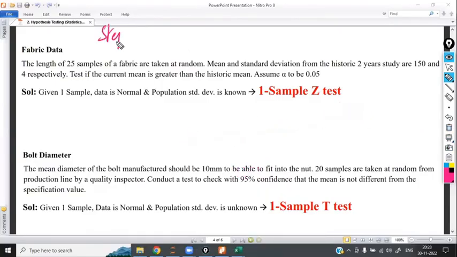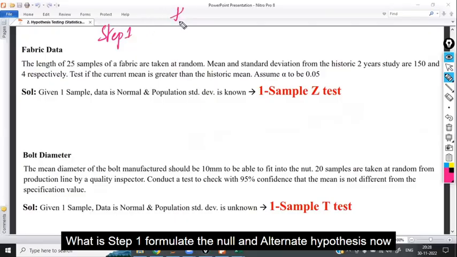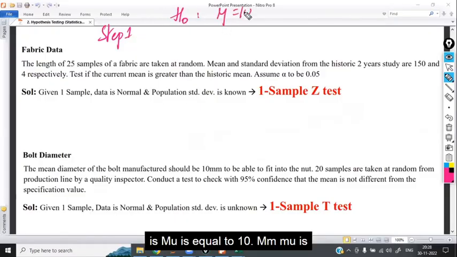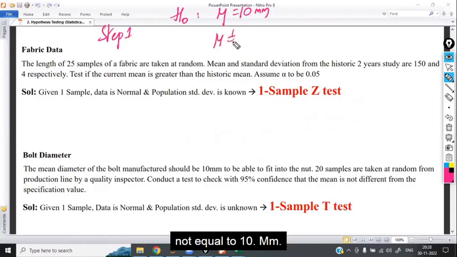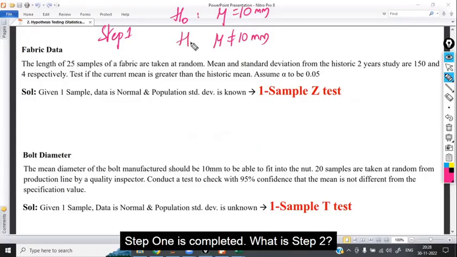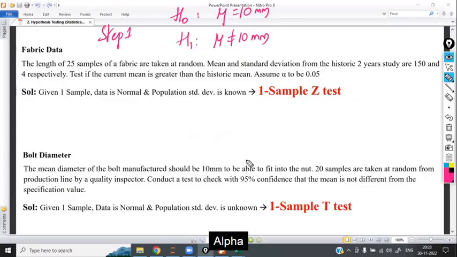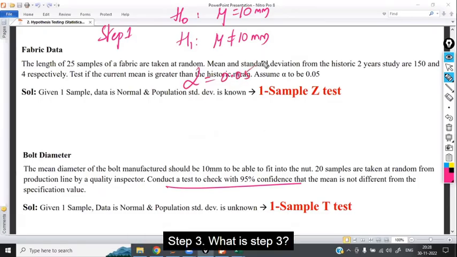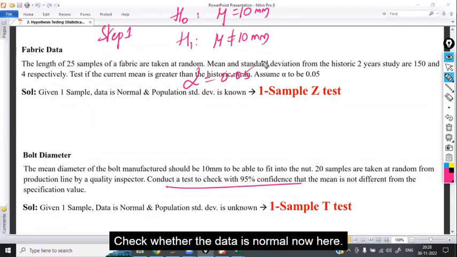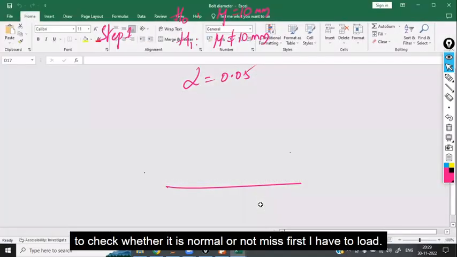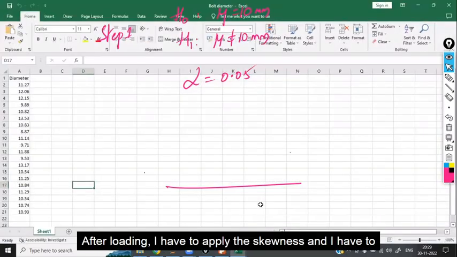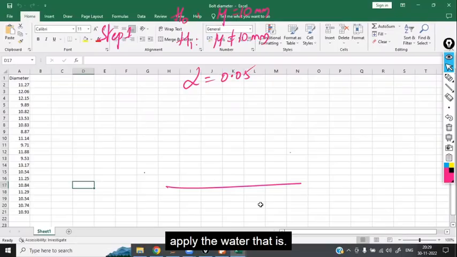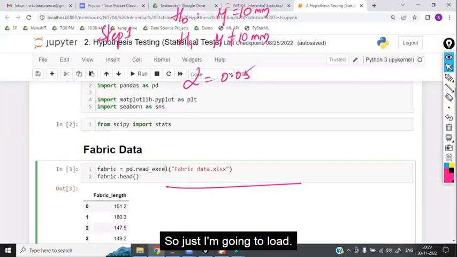Step 1. What is step 1? Formulate the null and alternate hypothesis. Null is mu equal to 10 mm. Alternate is mu not equal to 10 mm. Step 1 is completed. What is step 2? Alpha. 95% confidence means automatically alpha is 0.05. Step 3. What is step 3? Check whether the data is normal. Now here I have the data set, and I have to check whether it is normal or not. First I have to load it. After loading, I have to apply the skewness and the other checks. So I am just going to load.